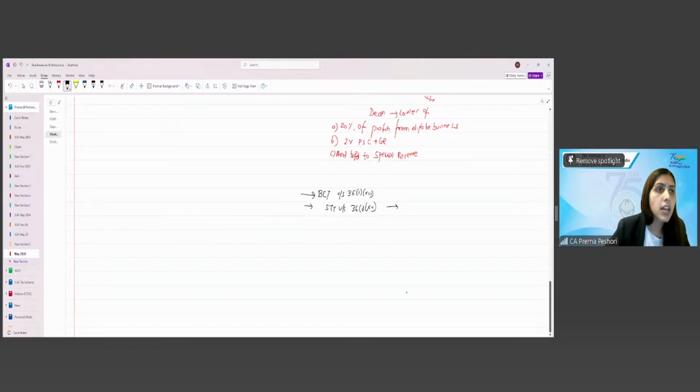This is in contrast to capital gain. So if this is chargeable under PGBP, this will be allowed. If under capital gain, this will be disallowed. Right? Under capital gain, security transaction tax is not allowed as the deduction.